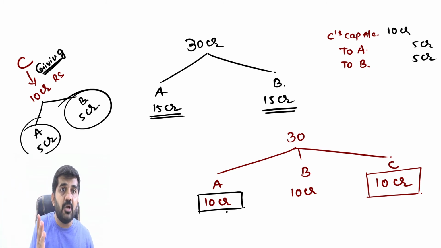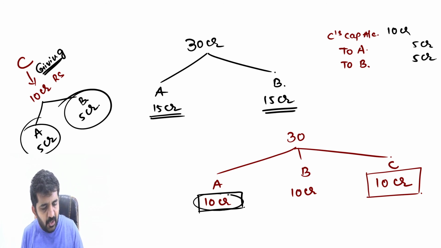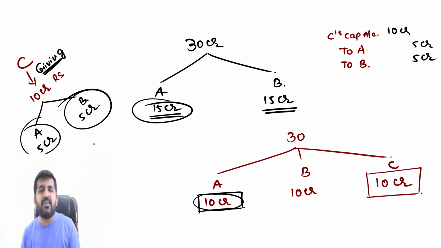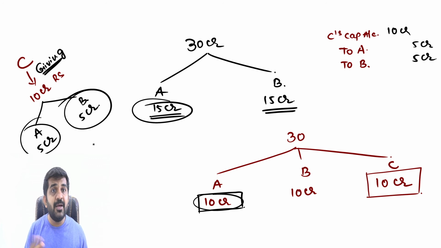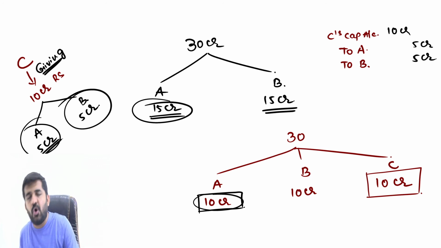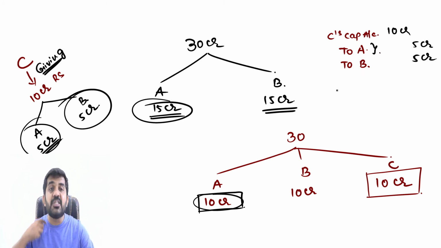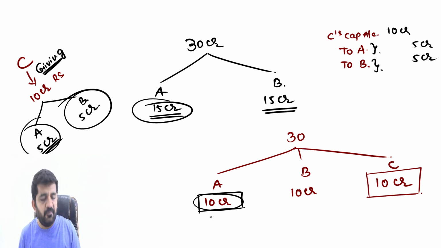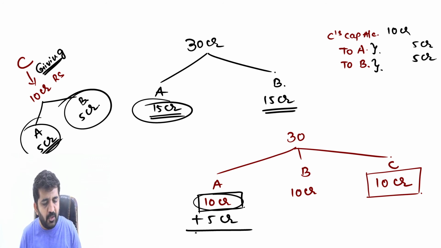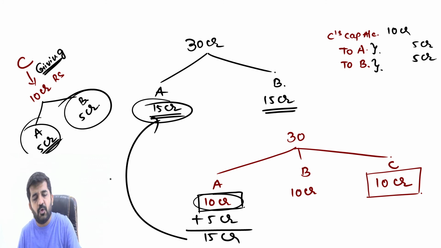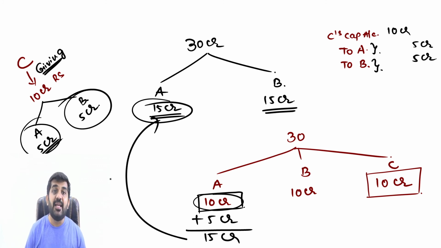They are still a partner in the firm. So how much are they sharing now? 10 crore. How much were they sharing before? 15 crore. What they have lost is 5 crore, which they have got from Mr. C. Either through the journal entry or through cash, it does not matter. But say A's account is credited by 5 crore, B's account is credited by 5 crore. So sooner or later they will be getting this 5 crore rupees. They already have a value of 10 crore, plus they have got 5 crore rupees, which is equivalent to 15 crore, which was their previous balance.